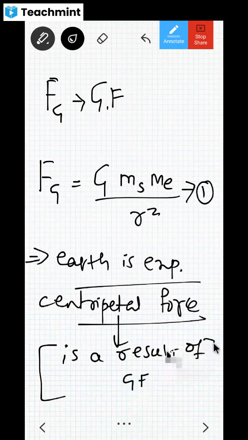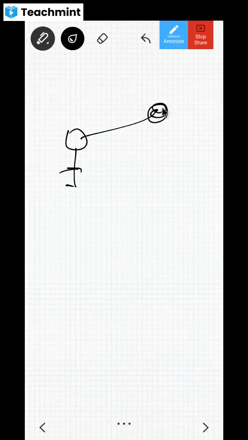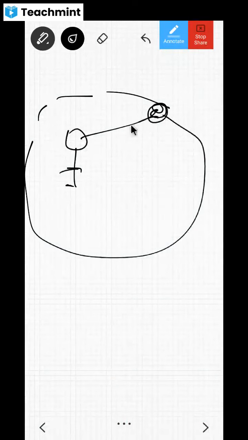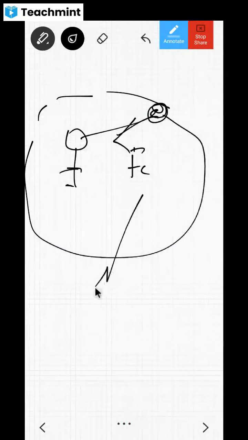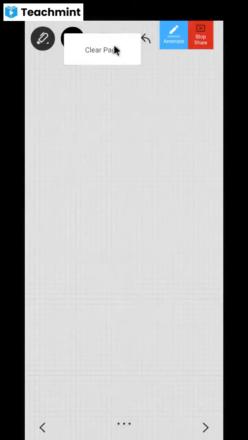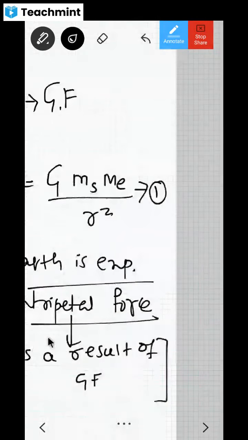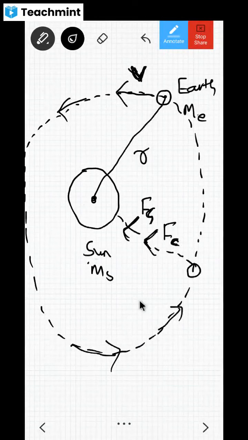Now, if a boy is standing here and he is tying a stone, and if he is revolving it, it means the centripetal force is there. That centripetal force is a result of which force? Muscular force, no? Whatever muscular force he has, that is converted into centripetal force. Here, whatever gravitational force Fg is there, that itself is converted into centripetal force or not?